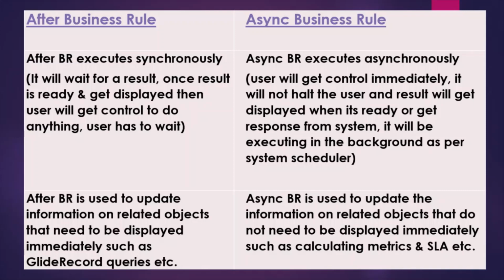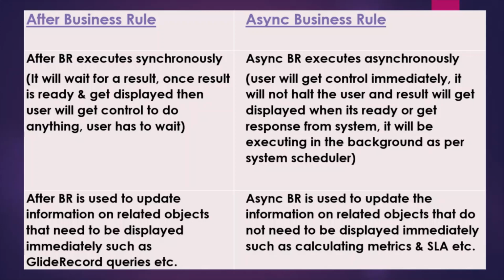But in async business rule, what happens? User will get control immediately. Okay, it will not hold the user, even if the result is not ready and is not being displayed. And what will happen in asynchronous, the system will create a background script and it will schedule it.